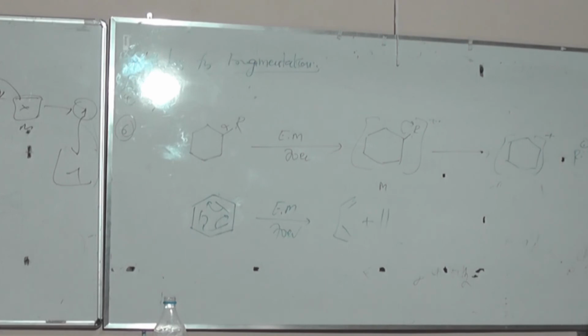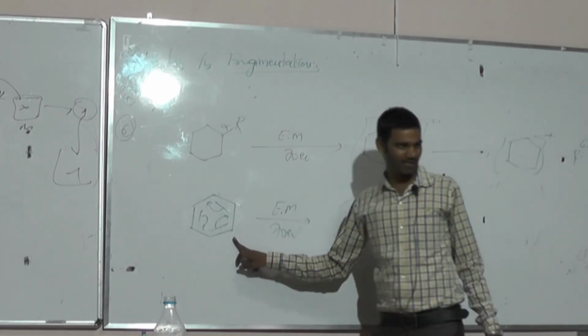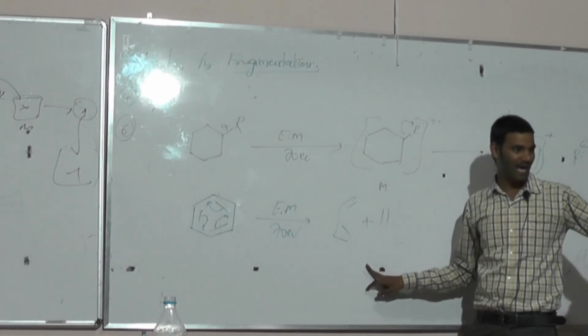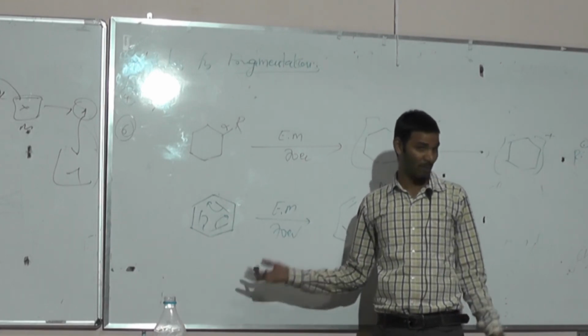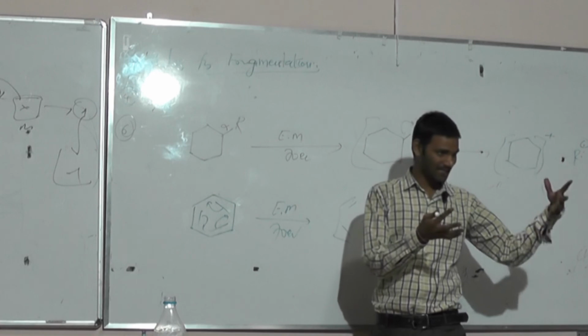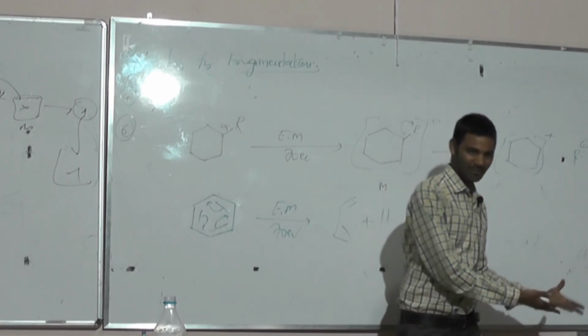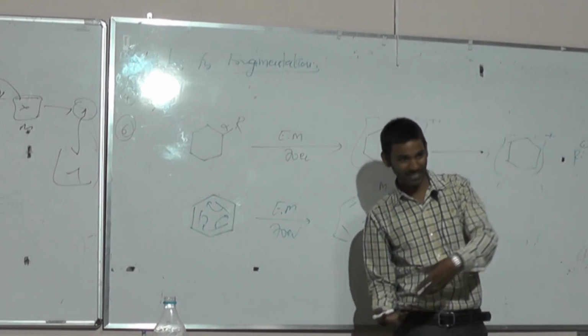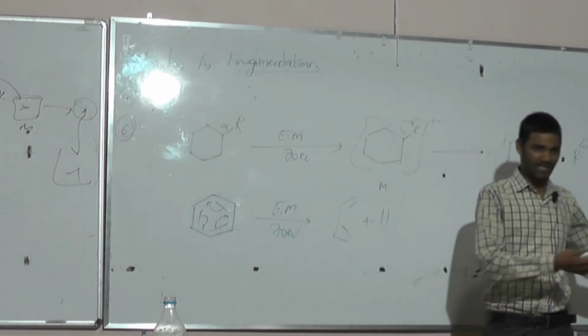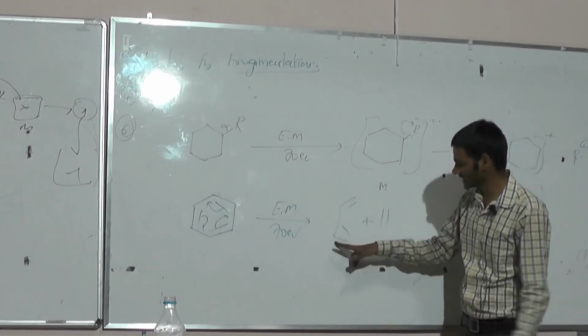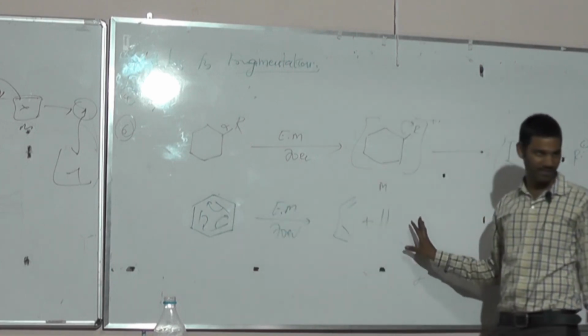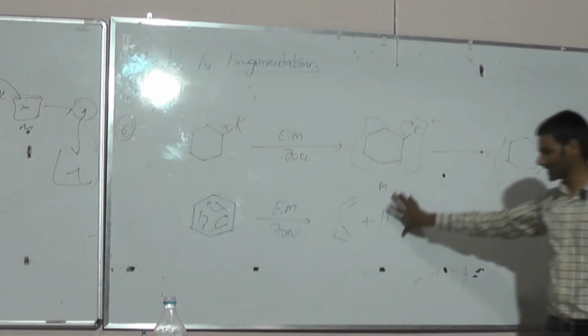We know normal organic synthesis: a substrate, by using some reagent, gives a product. But here, from the product we get the substrate. The reverse of a normal reaction is called retrosynthesis. In medicinal chemistry we know that many bulky drugs are there. If you cut the bonds of the bulky drugs, you get the starting materials. So cutting bulky drugs into starting materials is retrosynthesis, while building from the starting material into the bulky structure is normal synthesis. So here retrosynthesis is nothing but getting the starting material from the product. Cyclic saturated, cyclic unsaturated.